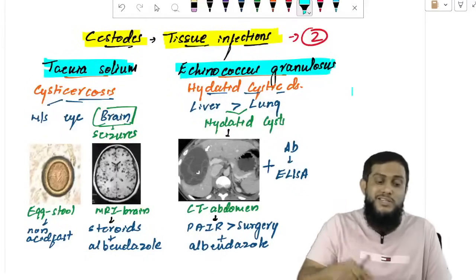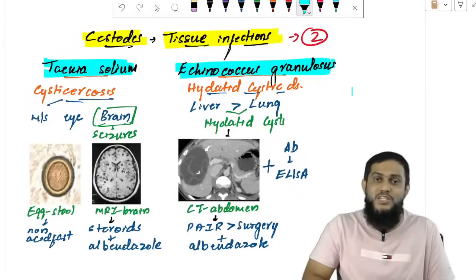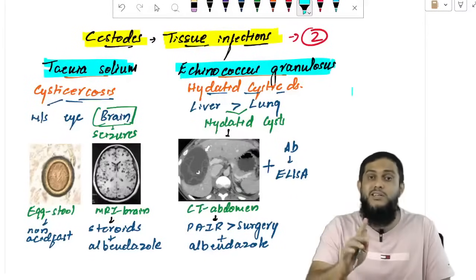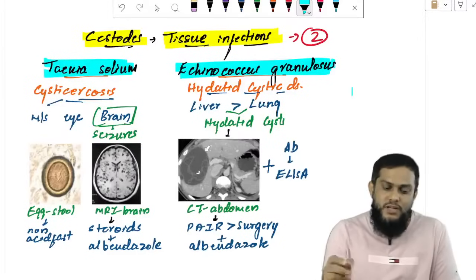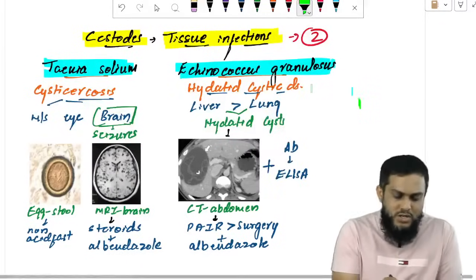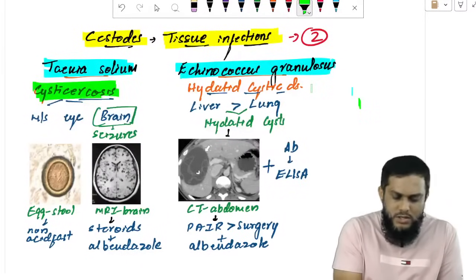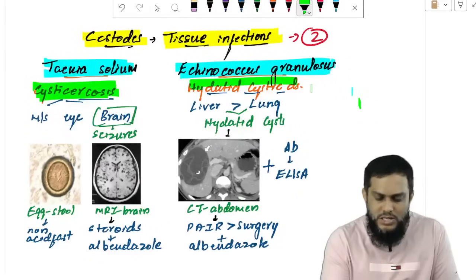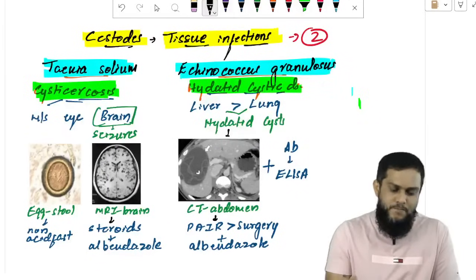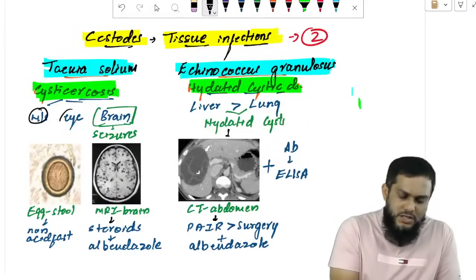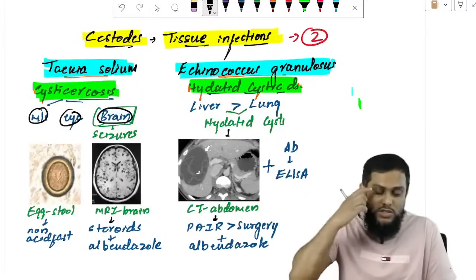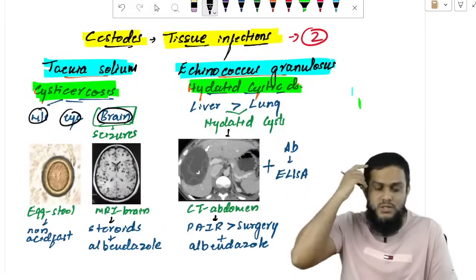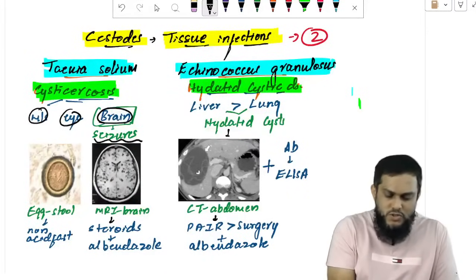Remaining all cestodes cause intestinal infection. Cestodes affect only 2 sites, intestine and tissue. The tissue infection of Taenia solium is known as cysticercosis, and the tissue infection of Echinococcus is known as hydatid cystic disease. Taenia solium affects muscle, eye and brain, so we have muscular, ocular, and neurocysticercosis. Neurocysticercosis manifests with seizures.